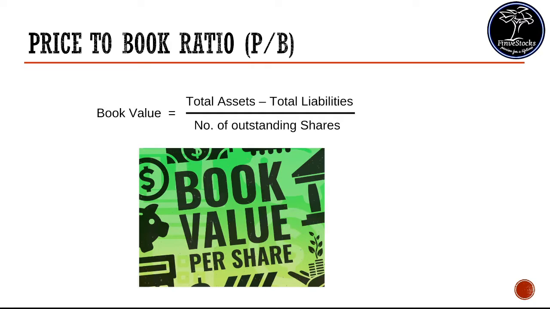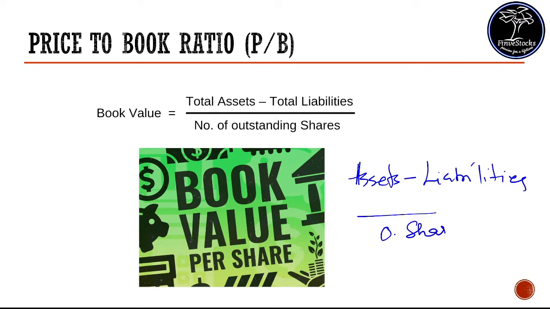They will evaluate the total assets available with the company, be it land, buildings, machinery, everything. Then they take total assets minus total liabilities, that is, all the loans the company took for its operation and all the debt the company incurred. So it will pay off all the debts, loans, etc. Then the amount left is divided by the total number of outstanding shares. That gives a picture of the book value of the company per share.